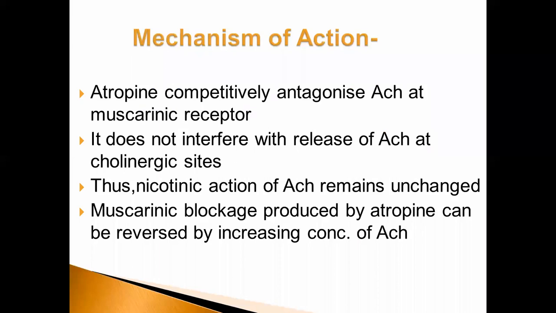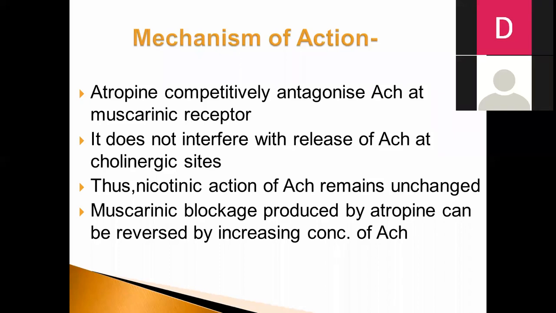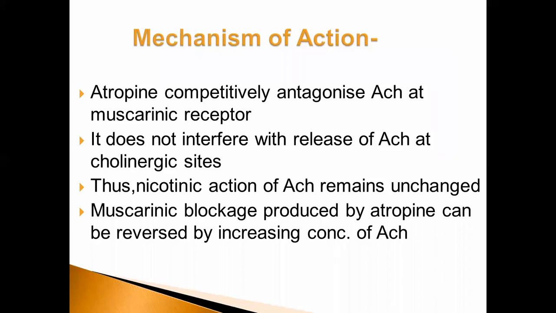The next, mechanism of action: atropine competitively antagonizes acetylcholine at the muscarinic receptor. Same as the definition, atropine competitively blocks or antagonizes acetylcholine at the muscarinic receptor. It does not interfere with the release of acetylcholine at the cholinergic site.